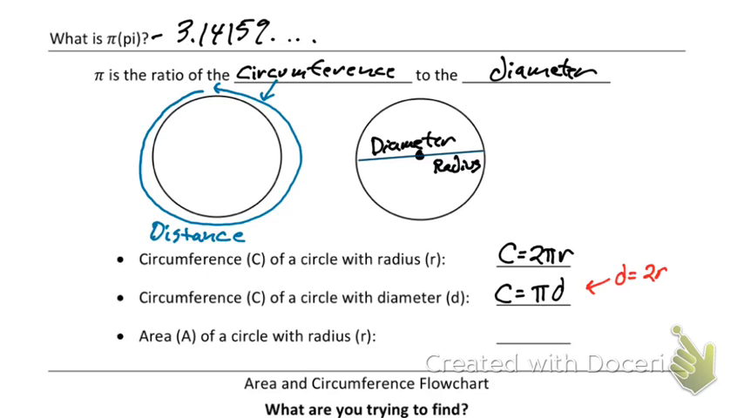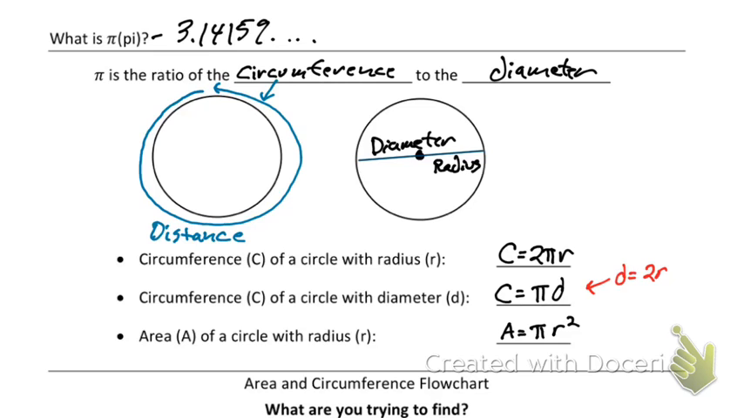All right, area of a circle with radius r. Pi r squared, yeah. Area equals pi r squared. All right, our most important ones are the 2 pi r and the pi r squared.